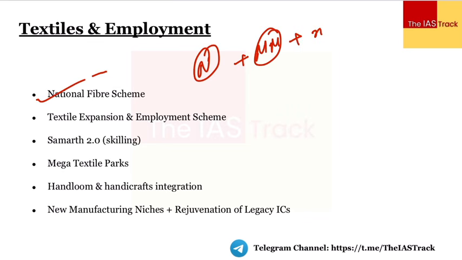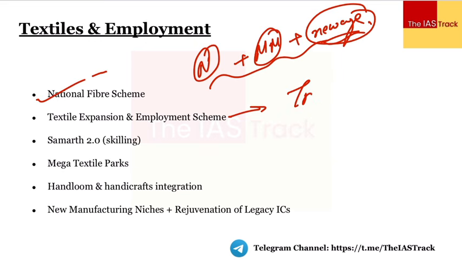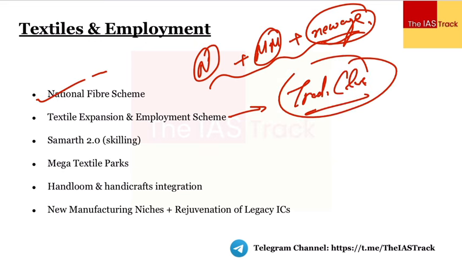the new age fibers, we have the geotextiles and all that. So we would be focusing upon all these kinds of fibers. Then we would focus upon the textile expansion and employment scheme, where we would make sure कि जो भी हमारे traditional clusters हैं, we have Ludhiana, we have Banaras, we have different centers of the production of textiles, we basically modernize them. We make sure कि भाई technological integration हो, ताकि overall productivity increase हो, ताकि overall competitiveness increase हो उन traditional clusters की.